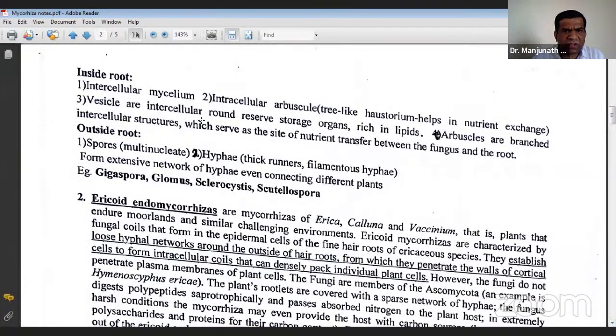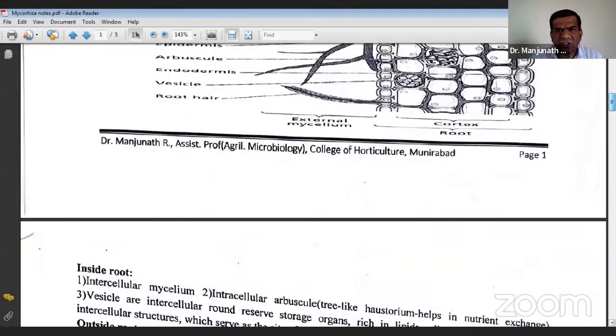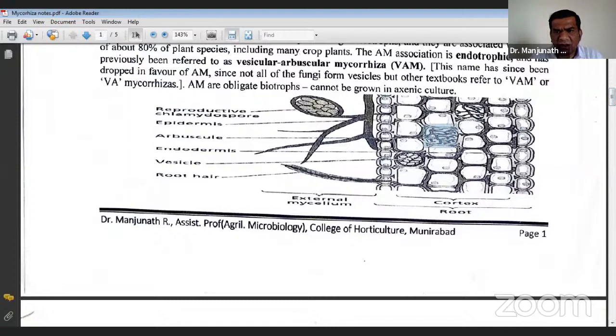So you can see the functions. There is intracellular mycelium, and intercellular mycelium also. The intracellular arbuscular mycelium is like a tree-like haustorium, so this actually helps in nutrient exchange. You may be asked which component part of the VAM helps in nutrient absorption. That is arbuscles. You can see the structure, the arbuscle, which is here. So this helps in nutrient absorption.